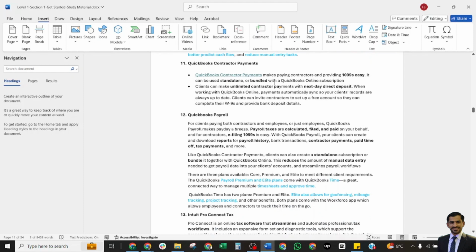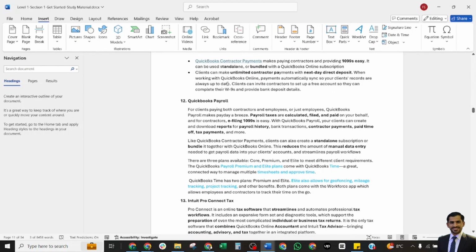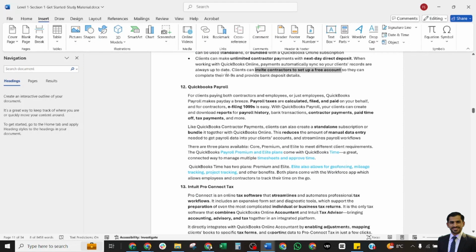QuickBooks Contractor Payments makes paying contractors and providing 1099s easy. It can be standalone or bundled with a QuickBooks Online subscription. Clients can make unlimited contractor payments with next day direct deposit when working with QuickBooks Online. Payments automatically synchronize to your client's books and stay up to date, and you can invite the contractor to set up a free account. They can complete their W-9s here and then add deposit details.